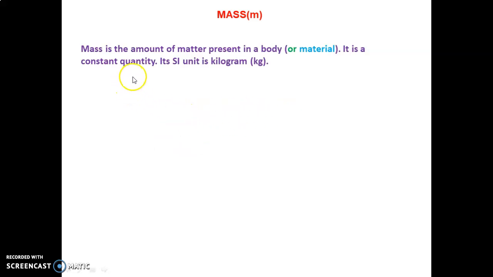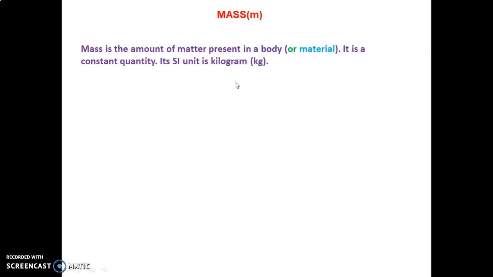Okay, it is a constant quantity. It never changes. When we go to the moon, the mass of a person never changes. In any part of the earth, polar region or equator region, any region, the mass is constant. If we go to Jupiter or any other planet, the mass of our body never changes. That is, it's a constant quantity. Its SI unit is kilogram.